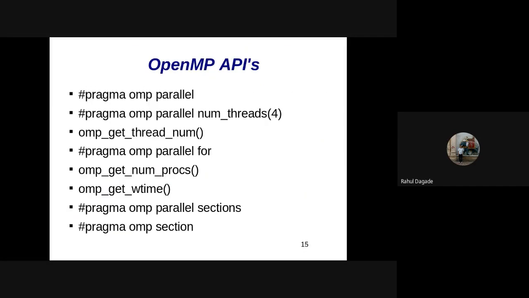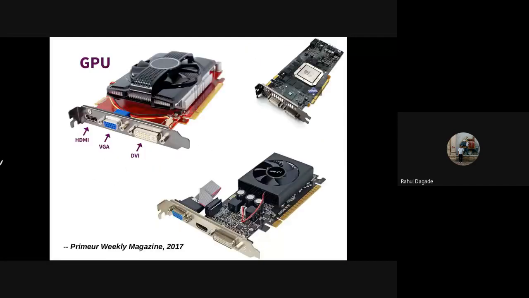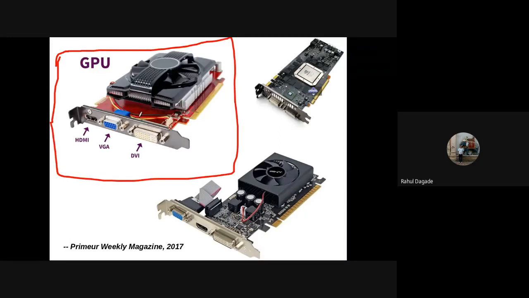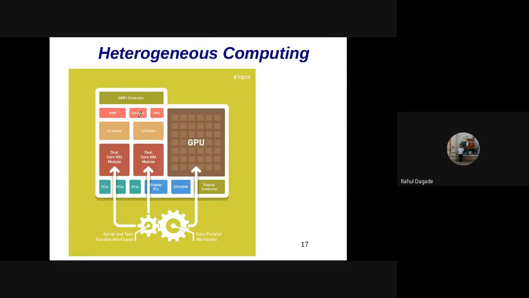So these are the GPUs, and now let us see how we can employ these GPUs for processing. That is what is called heterogeneous computing. Heterogeneous computing means that computing is done on two different kinds of platforms. One platform is a CPU and another platform is a GPU. So we are computing on both CPU and GPU. Therefore, it is called heterogeneous computing.